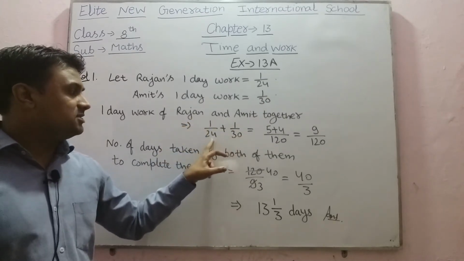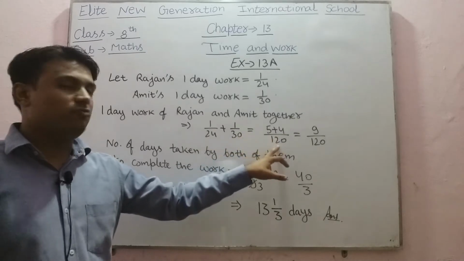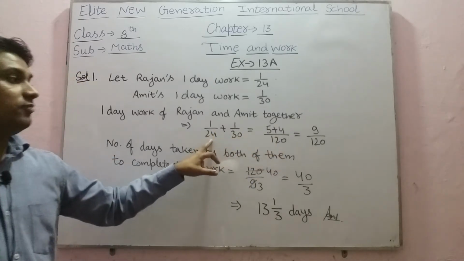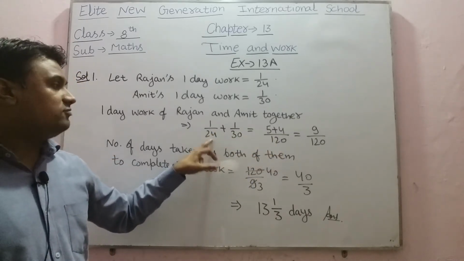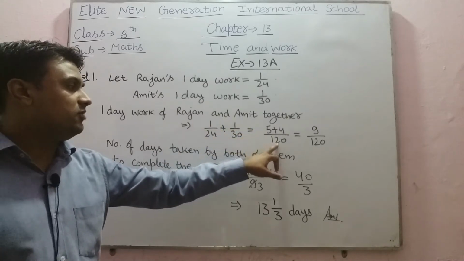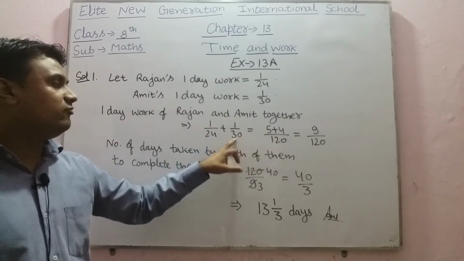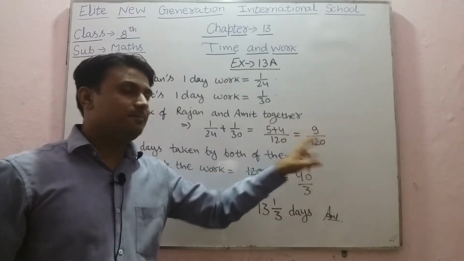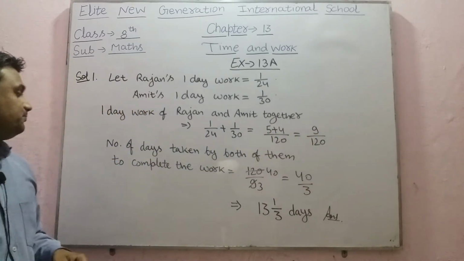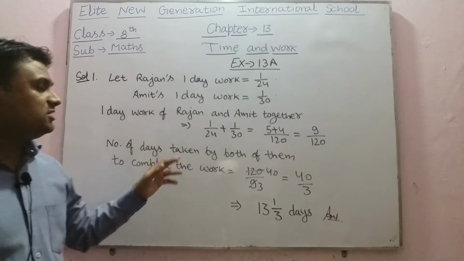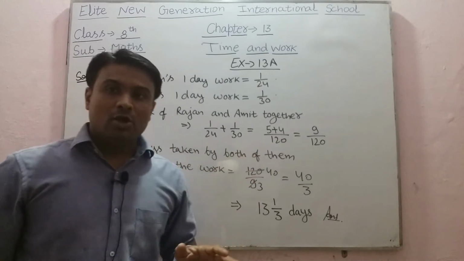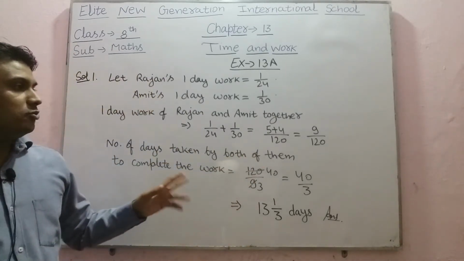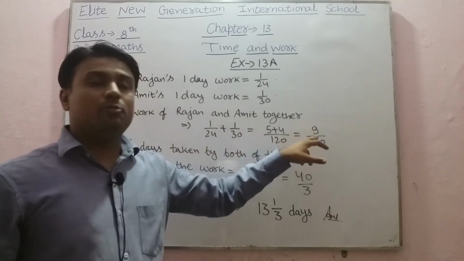By taking the LCM of 24 and 30, it will be 120. Now 120 divided by 24 is 5, so 5 into 1 will be 5. Similarly, 120 divided by 30 is 4, and 4 into 1 will be 4. 5 plus 4 is 9, so 9 upon 120. Now the number of days taken by both of them will be 120 upon 9.